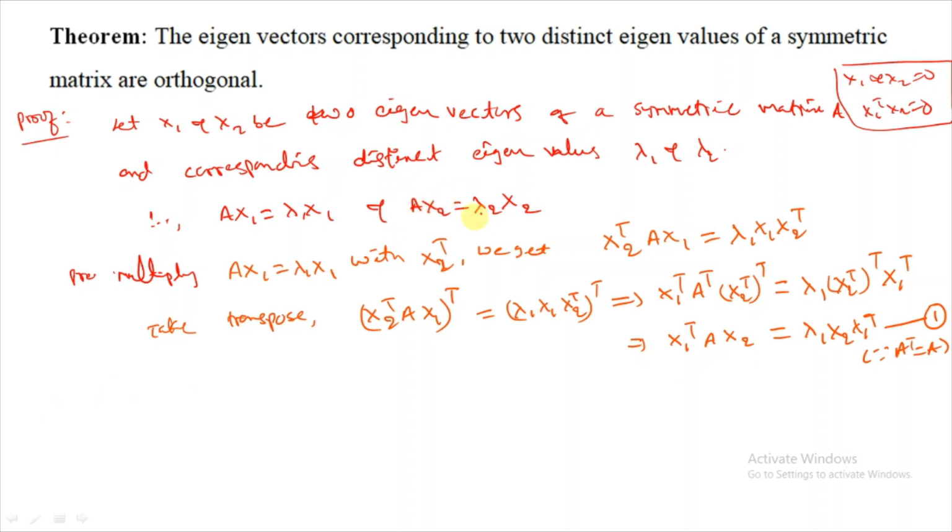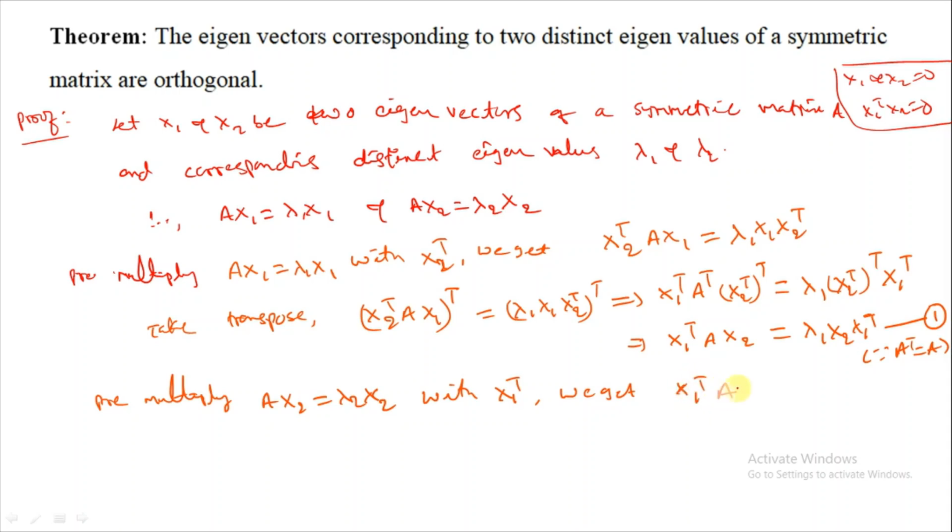Now pre-multiply the second equation A x2 equal to lambda 2 x2 with x1 transpose. We get x1 transpose A x2 equal to lambda 2, a scalar. Sorry, any mistake?